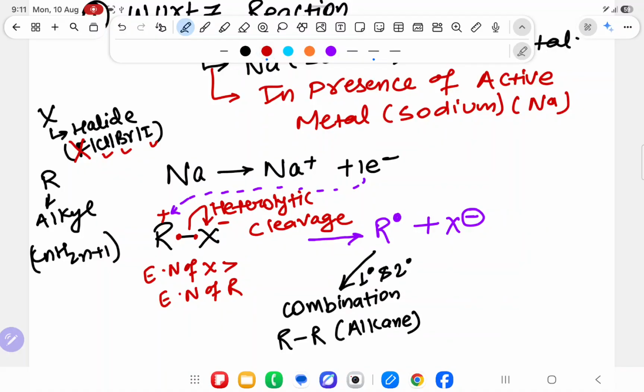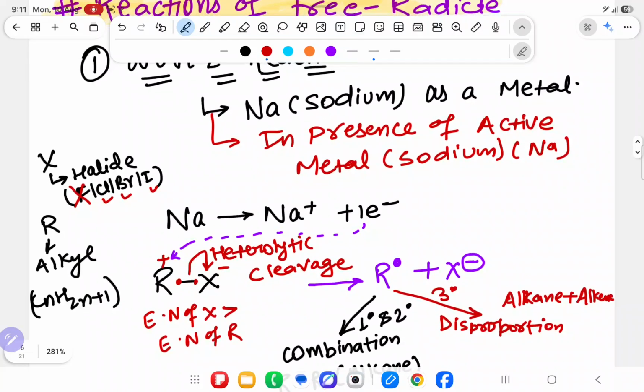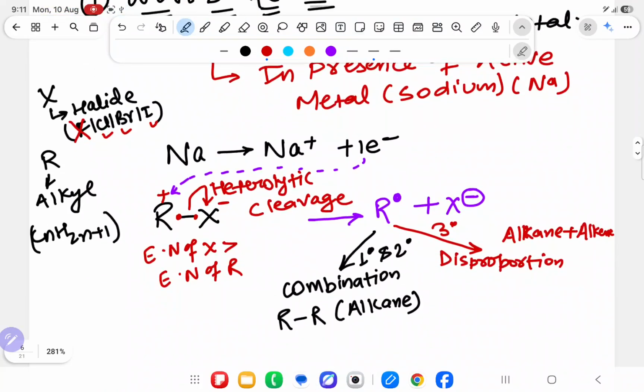And if it is 3 degree, then you will do this, and just now I have dictated you how, questions also I will dictate more, don't worry, and it will form one alkane and one alkene. Just now you have seen lots of examples regarding that previously done sodium Wurtz reaction. This is happening in Wurtz reaction.